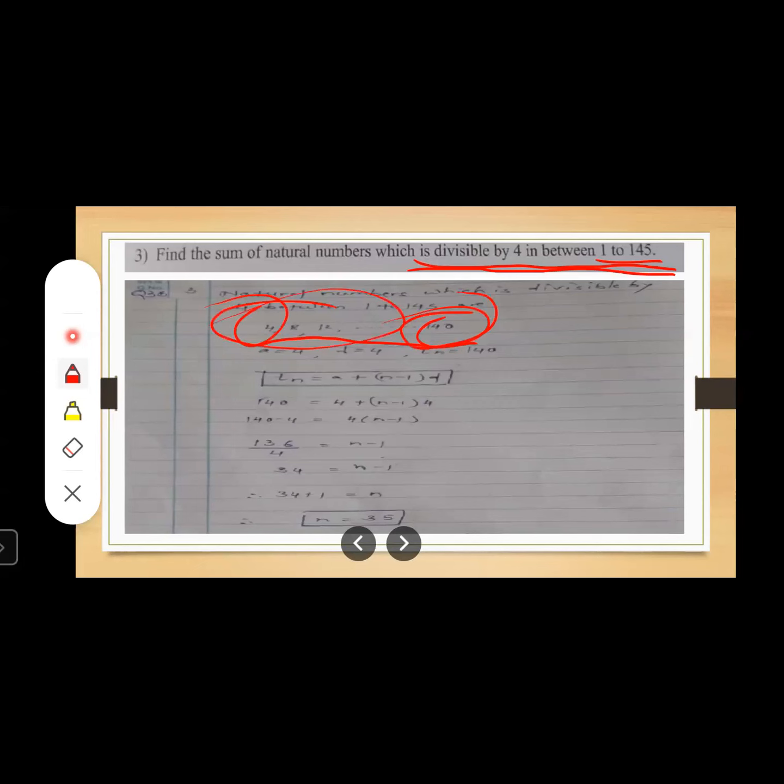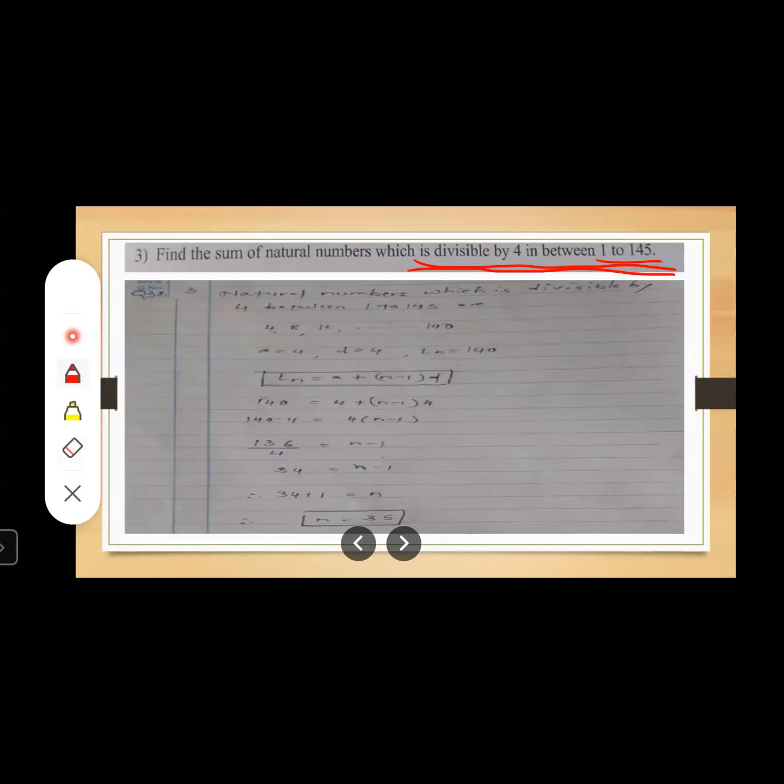Common difference you have to find out. The difference between consecutive terms is the common difference. When can you call it a common difference? When it is an arithmetic progression, when the difference throughout the series remains the same. When we find the difference and it comes out the same, then we can say it is an arithmetic progression. First of all, we need to check whether the difference is the same throughout the series or not. If it is the same, we can say yes, it is an arithmetic progression, and then you can use the formula for Tn and Sn. Yes, students. Okay, so let us check what is a.